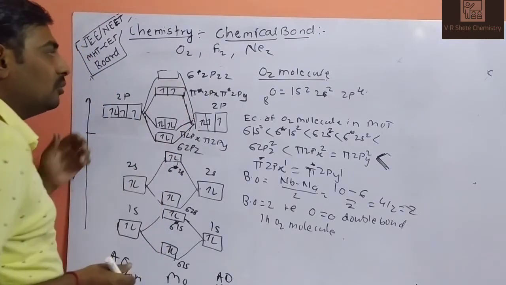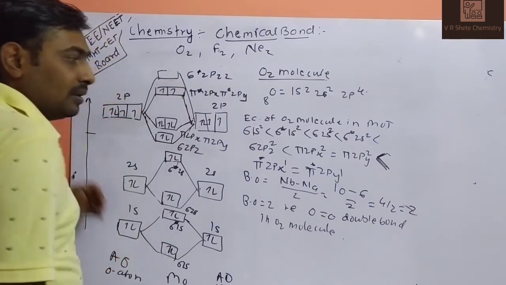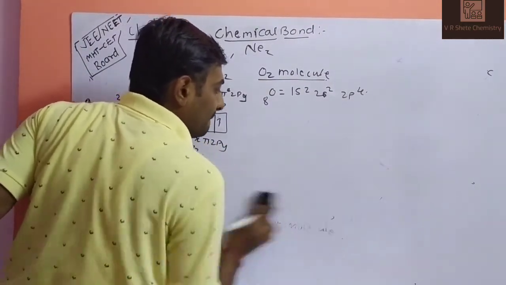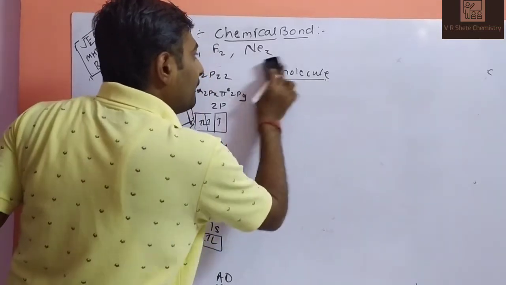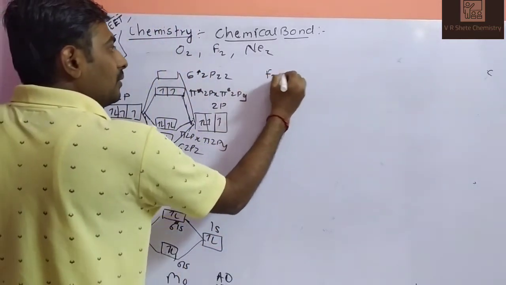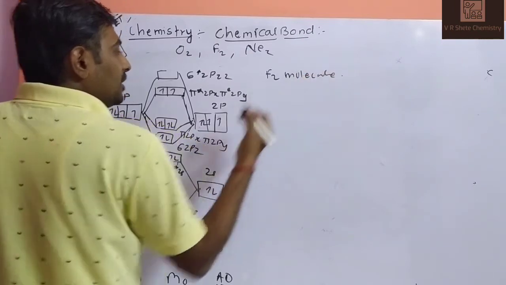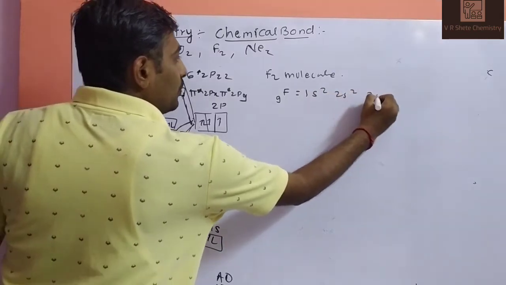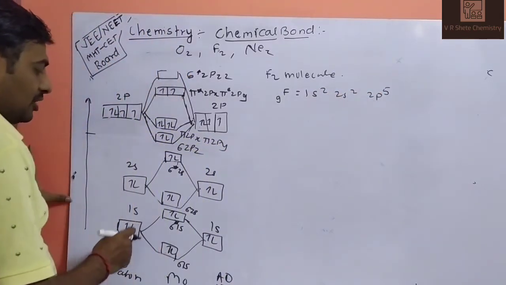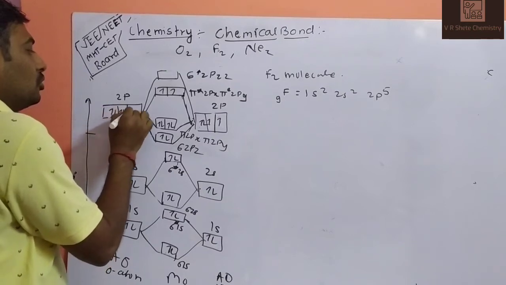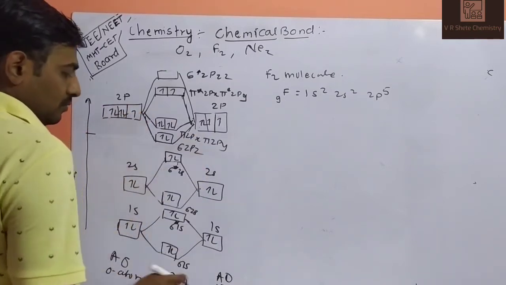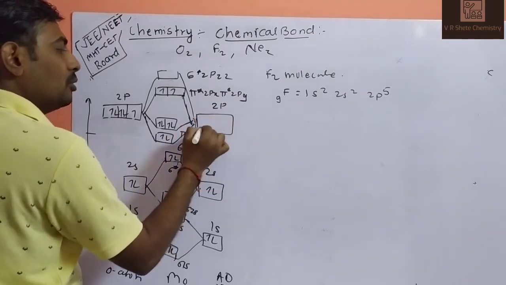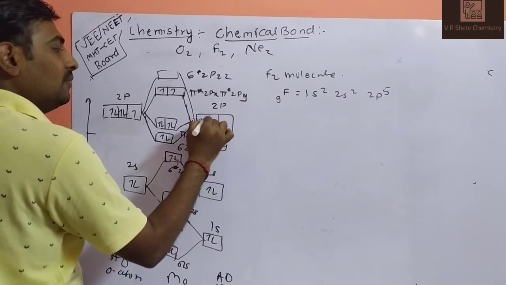O2 done. The second one is F2. The F2 molecule actually has a single covalent bond, and we have to prove that according to this diagram. F2 molecule, fluorine, atomic number 9, electronic configuration 1s2, 2s2, 2p5. How will we write 2p5? 1, 2, 3, 4, 5.